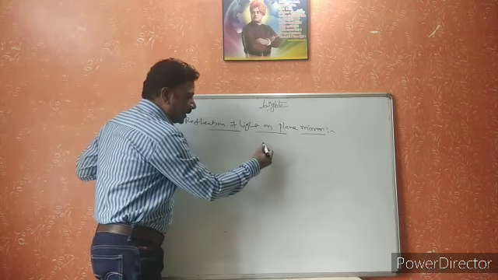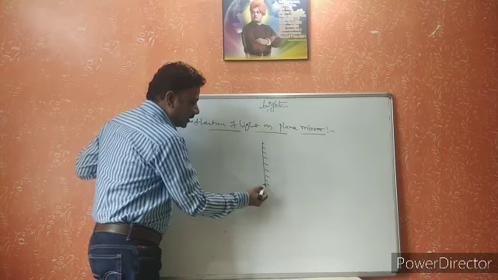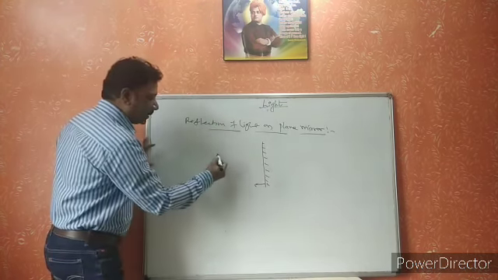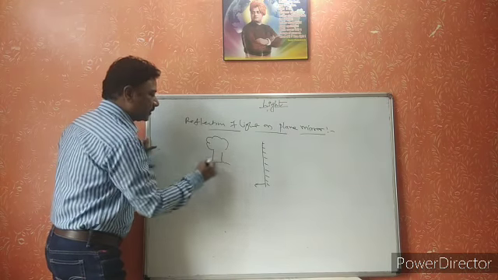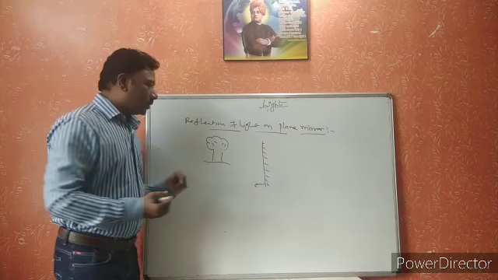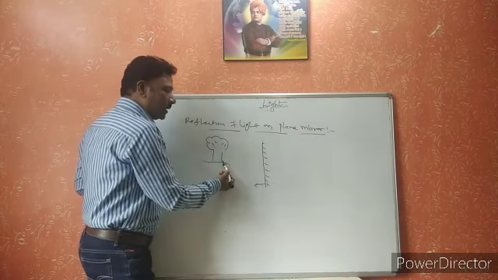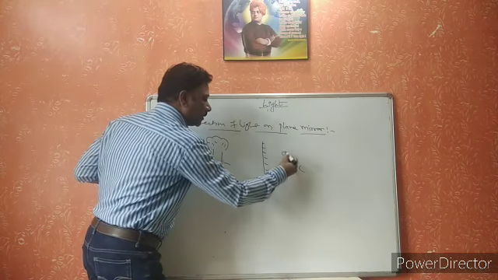For example, here I am taking a mirror and this is the reflecting surface, and here I am taking an object in front of the mirror. Now this object forms the image inside the mirror. This image will form beyond the mirror.